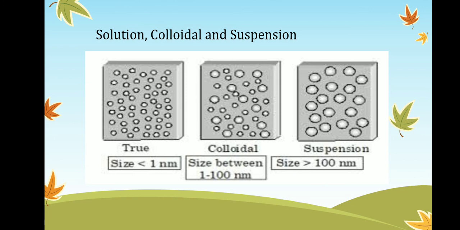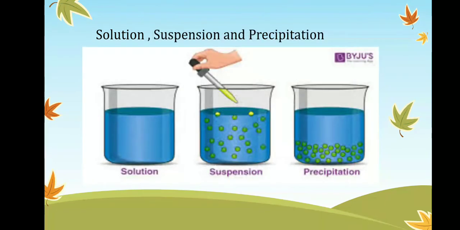Here we can also see the size difference. First, a solution has particle size less than 1 nanometer, a colloid between 1 to 100 nanometers, and in a suspension the particle size is more than 100 nanometers. When we mix two compounds, in a solution we do not see any other particles.